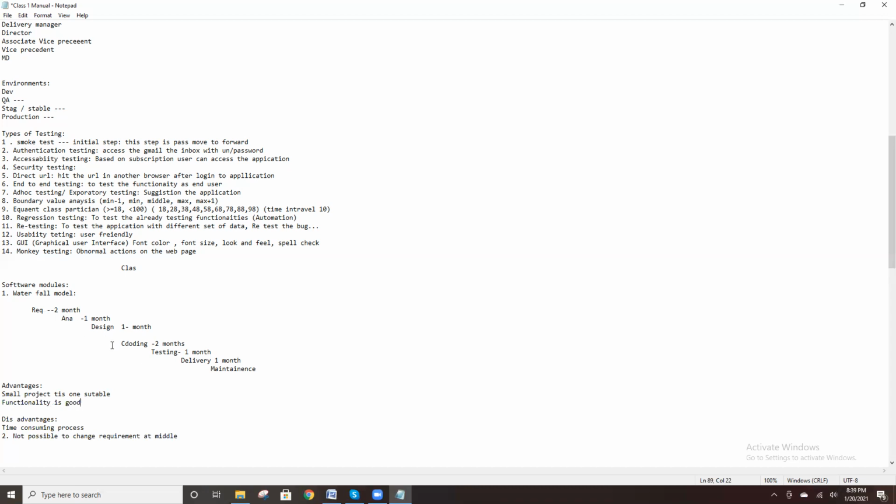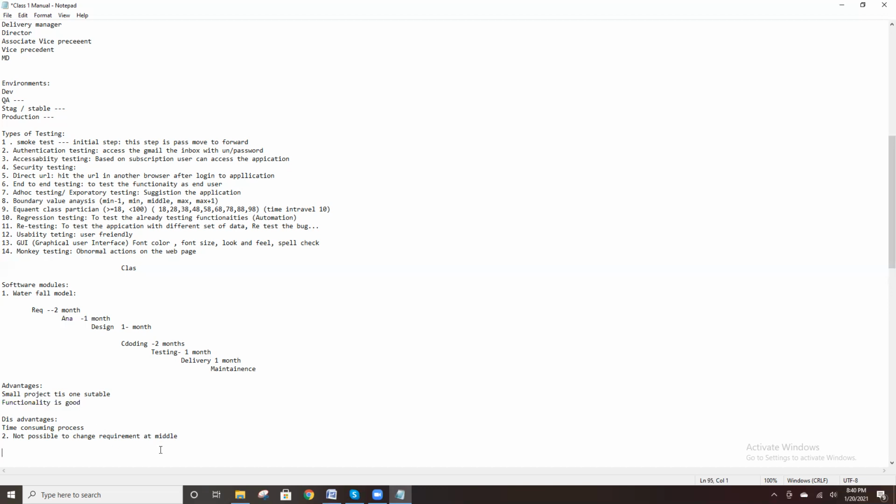If you follow the waterfall model, functionality is good. First you gather the requirements for 2 months, then only you perform the analysis. There is no disturbance. So straightforwardly you gather the requirements, perform analysis, design, coding, testing. There is no communication gap, which means there is no functionality gap. The functionality gap is good in the waterfall model.